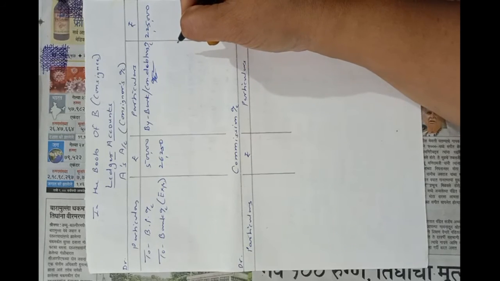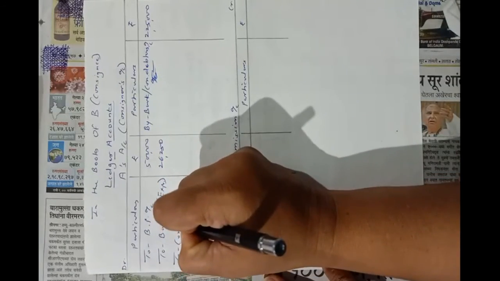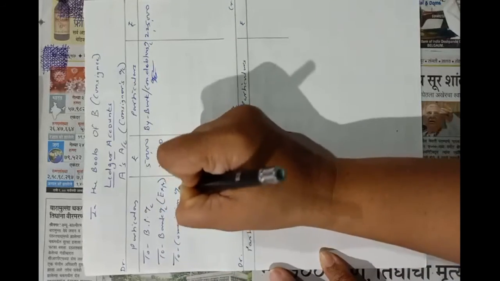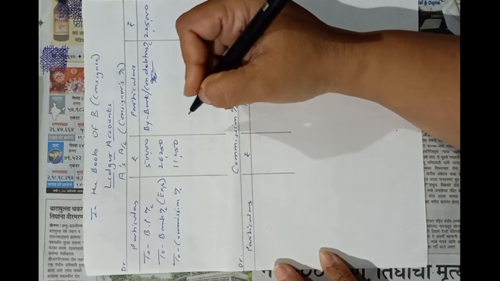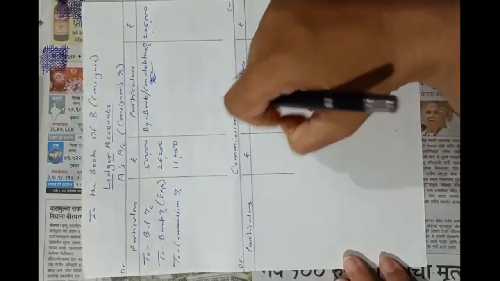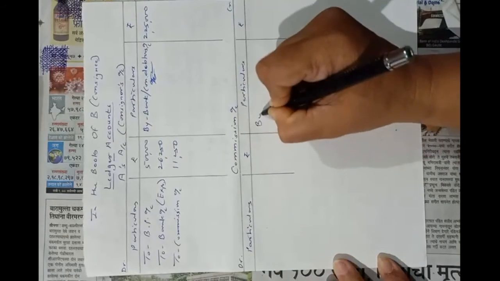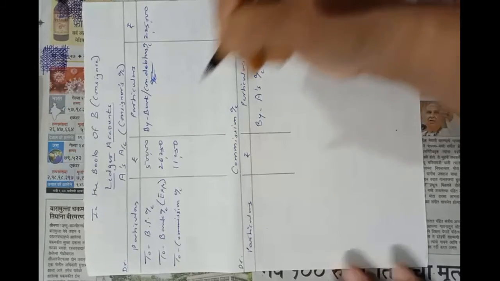Now the next entry is A's account debit to commission 11,250, so to commission 11,250. Now the next entry is related to this account. We'll make the second posting of this account: debit side of A's account to commission, credit side of commission by A's account 11,250.